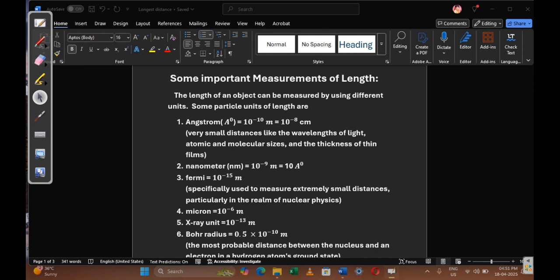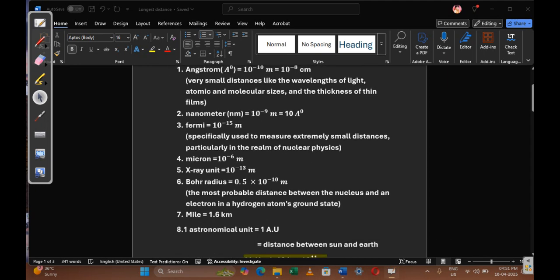10 power minus 13 meters. Next one is Bohr radius. Value of this is 0.5 into 10 power minus 10 meters. These we observe in the hydrogen atom ground state. So here Fermi is the smallest unit of length, that is 10 power minus 15 meters. So the smallest unit of length is 10 power minus 15 meters. The largest unit of length is 1 parsec.